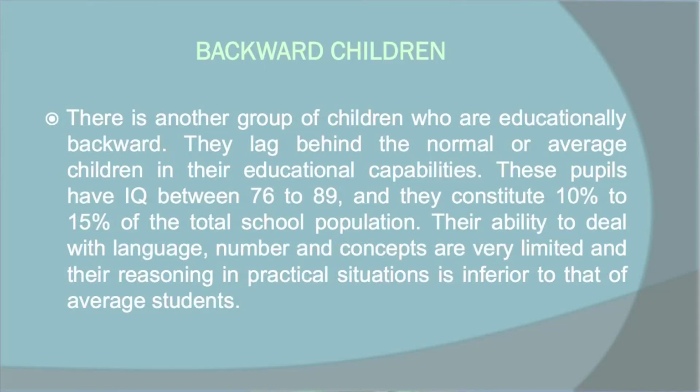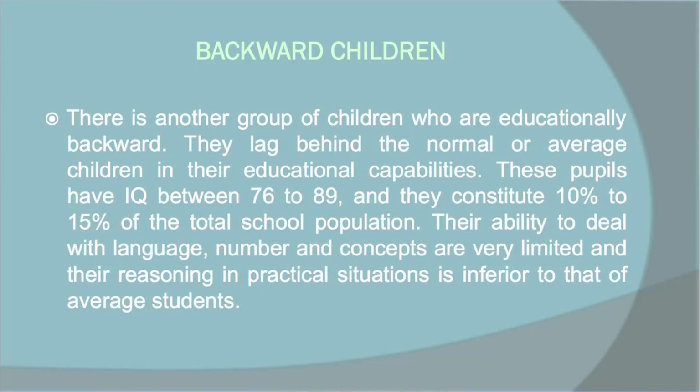Here I have mentioned another group of children who are educationally backward. They lag behind normal or average children in their educational capabilities. These pupils have an IQ of 76 to 89, which is borderline. The normal is 90 to 110. That means they have the capacity to learn, but they learn very slowly, and they constitute 10 to 15% of the total school population. Their ability to deal with language, number and concepts is very limited, and their reasoning in practical situations is inferior to that of average students.